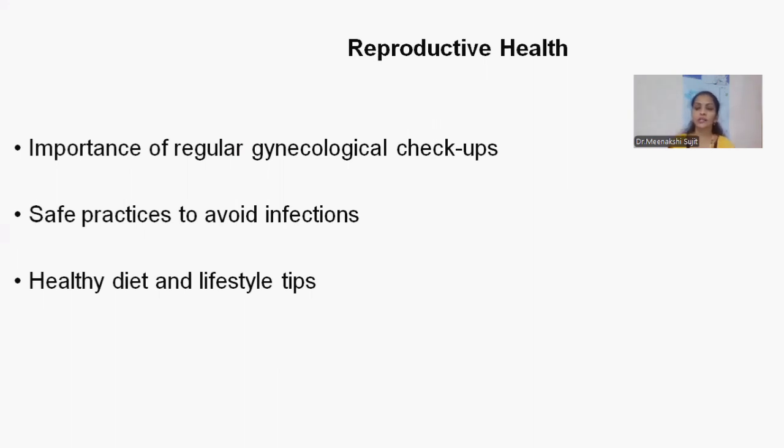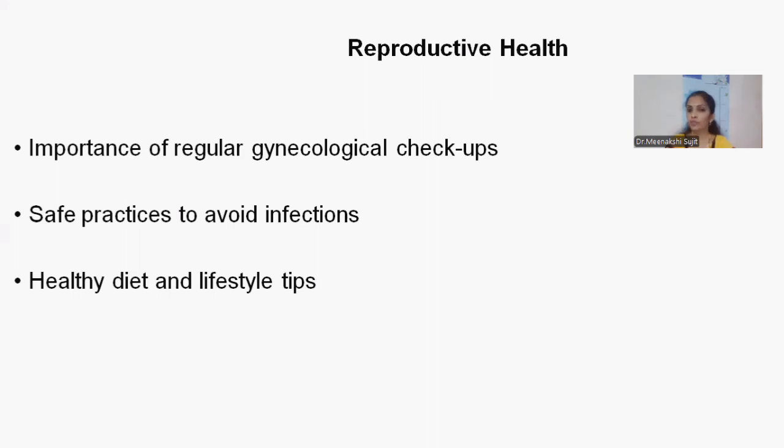After 40 years, we will get hormonal imbalances due to the pre-menopausal stage. At that time, you especially need regular gynecologist checkups, because our reproductive system will go through many changes.